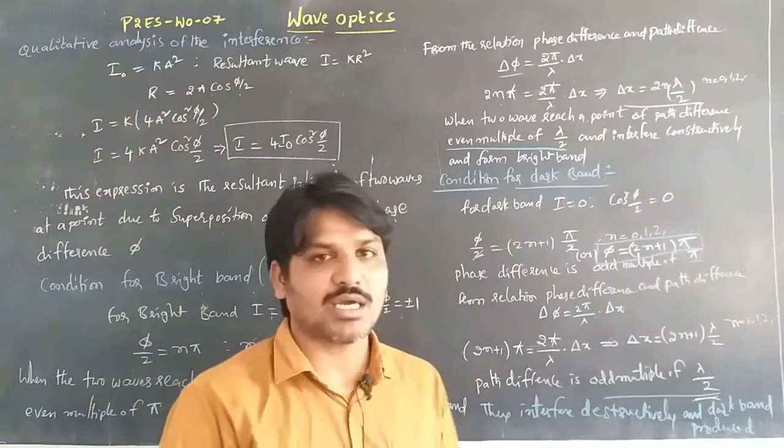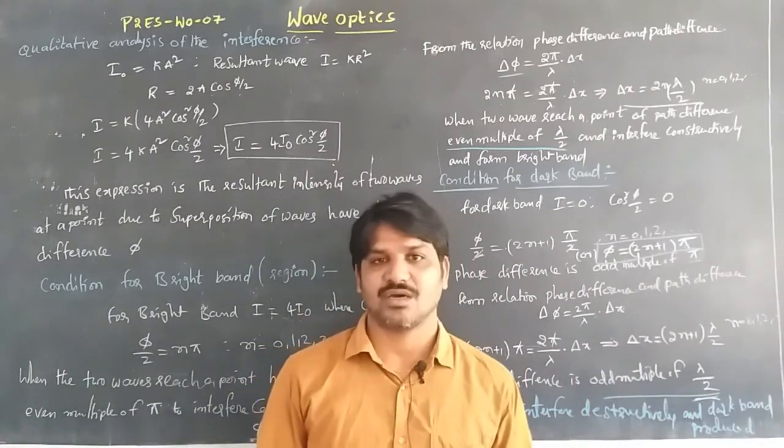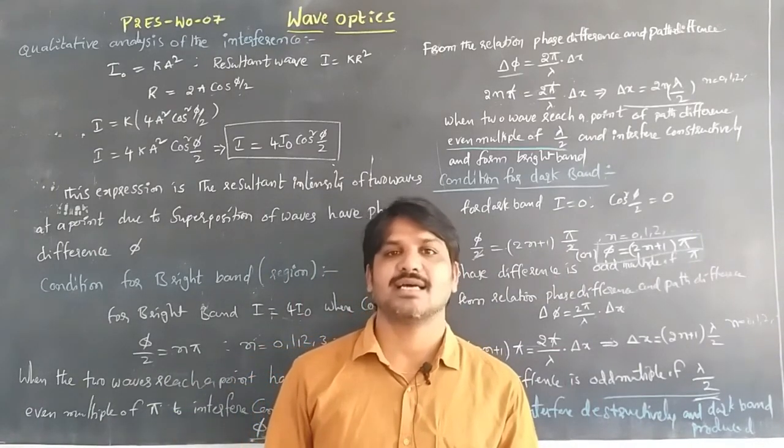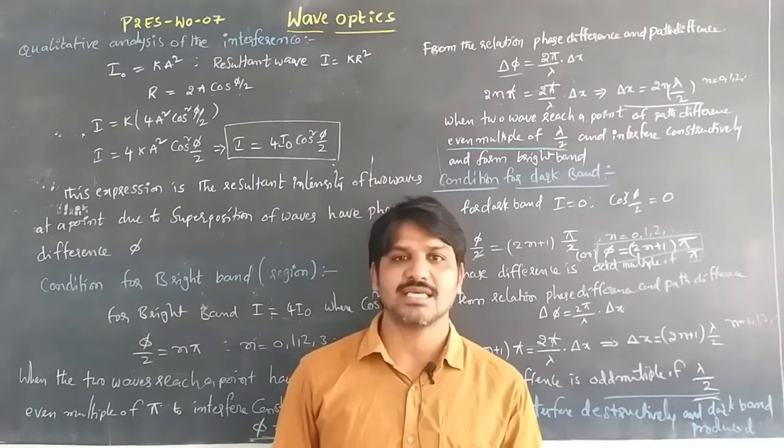So this is about the conditions to form dark bands and bright bands when light is passing.